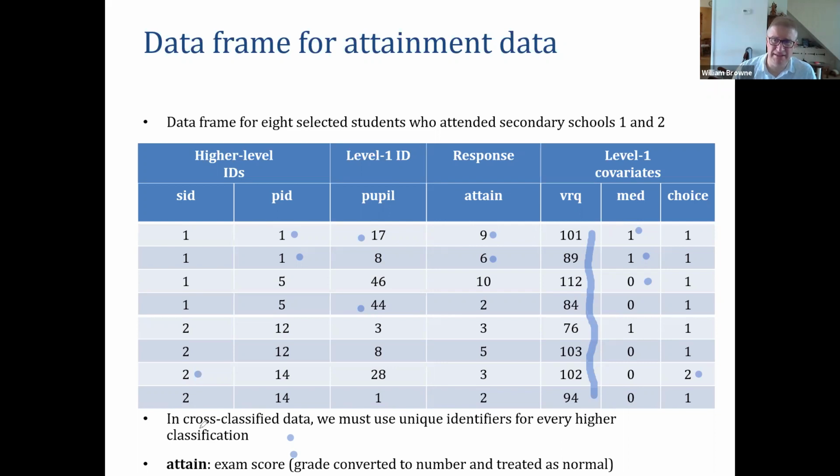In a cross-classified data structure, what we really need is unique identifiers for the classifications. So when it says primary 1 here, that is the first primary school. Now, when you have nested, repeated levels, you might have the first primary school in secondary school 1 and the first primary school in secondary school 2, and they might be different schools. Here, because we're treating cross-classified models, these have to be unique. So that gives us some motivation for the data. We've got a few predictors here, and you can see the format that we require for our data set.